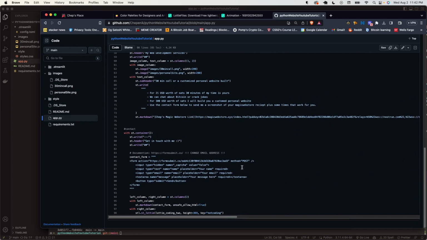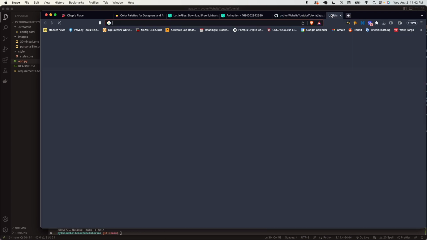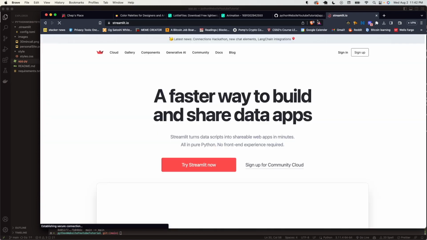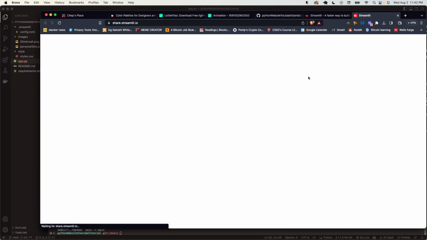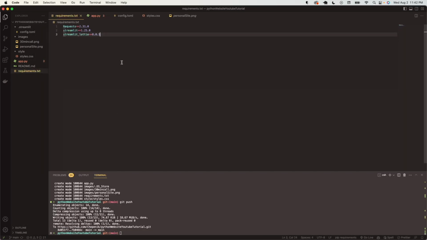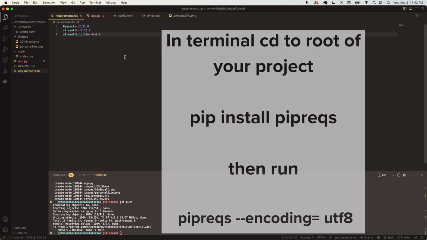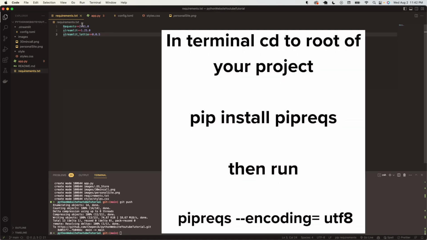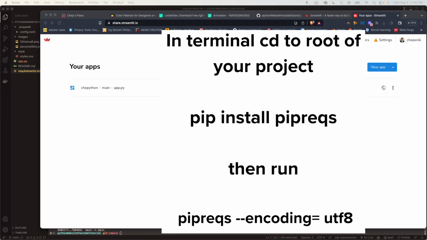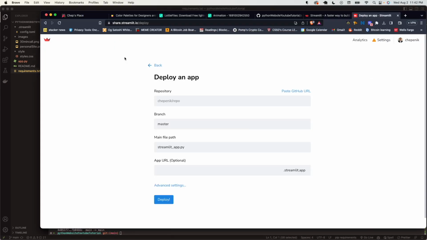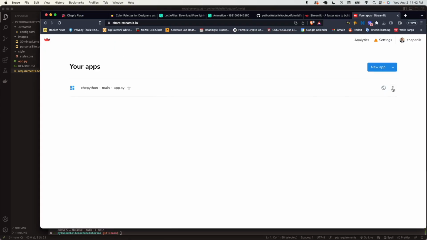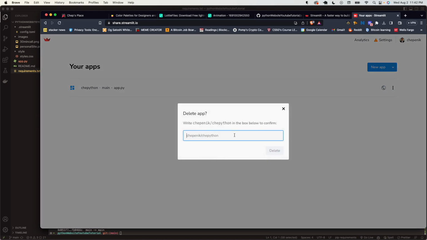Yes, it has. Great. So now we're going to want to go to Streamlit. You're going to need a Streamlit account. Sign in. Oh, also, I will look up the command and edit it in for you guys. You're going to need to make one of these requirements TXT files. Well, you don't have to, but it's much better to. That way, when you do create an app on Streamlit, it works. You just delete that one. I don't want that app anymore.